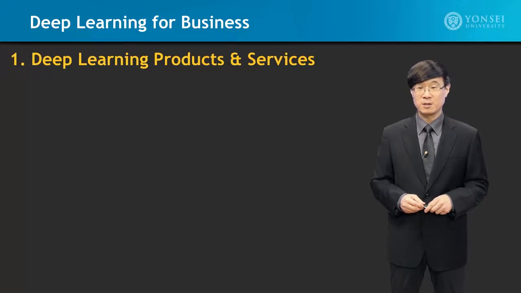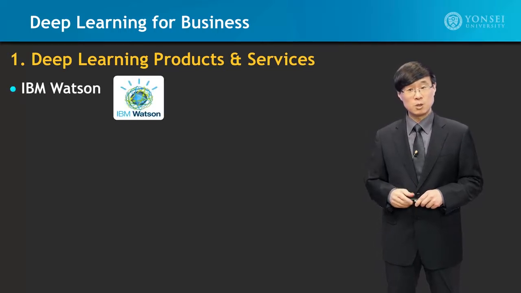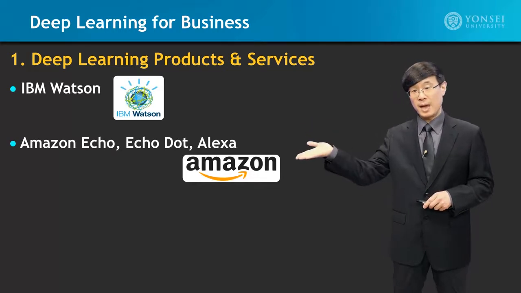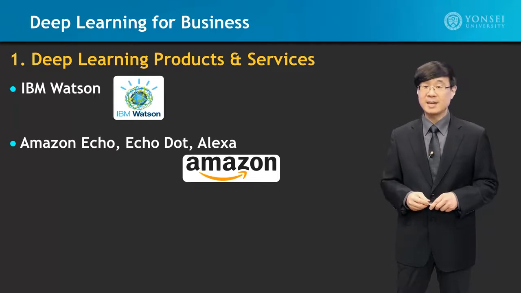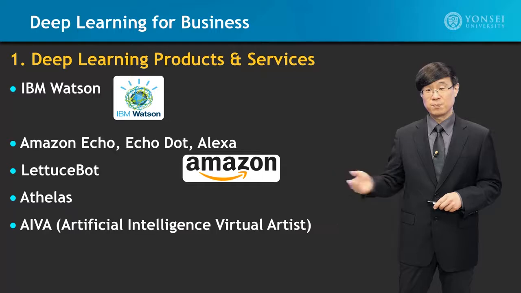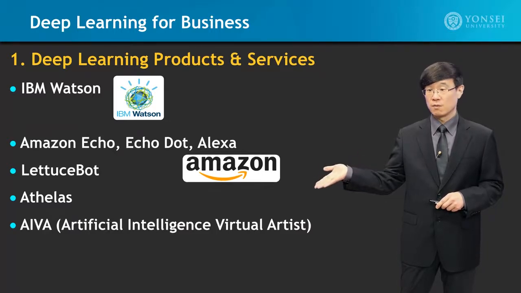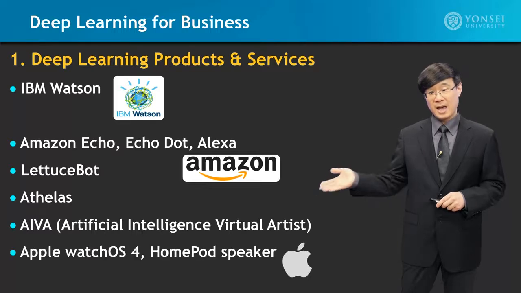Looking into further details, in Module 1, deep learning products and services, we will look into IBM Watson, Amazon Echo, Echo Dot, and Alexa, Letterspot, Athelas, AIVA, which stands for Artificial Intelligence, Virtual Artist, and Apple Watch OS 4 and HomePod speaker.